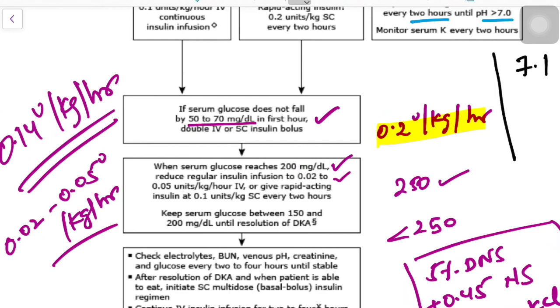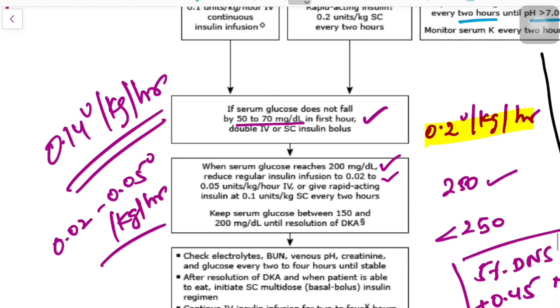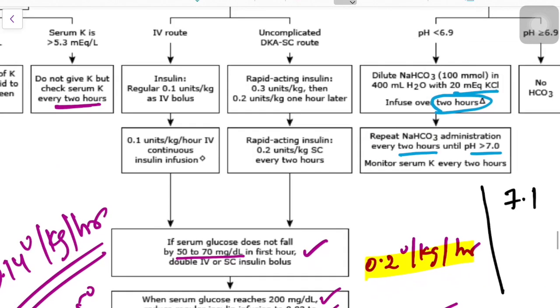When serum glucose reaches 200, then decrease the regular insulin infusion to 0.02 to 0.05 units per kg body weight per hour. This is one method.